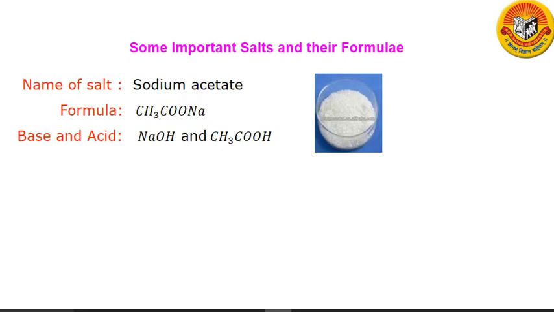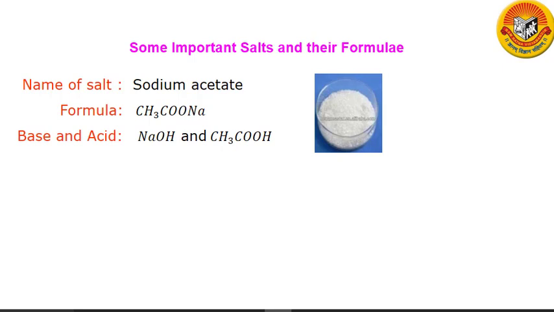Salts are ionic compounds. Every salt consists of positively charged ions, that is cations, and negatively charged ions, that is anions. For example, sodium chloride consists of positively charged sodium ion Na+ and negatively charged chloride ion Cl-. The salts having the same positive ions or the same negative ions are said to belong to a family of salts. For example, sodium chloride and sodium sulfate belong to the same family of salts called sodium salts. Similarly, sodium chloride and potassium chloride belong to the same family called chloride salts because they both contain the same negatively charged ion, the chloride ion.